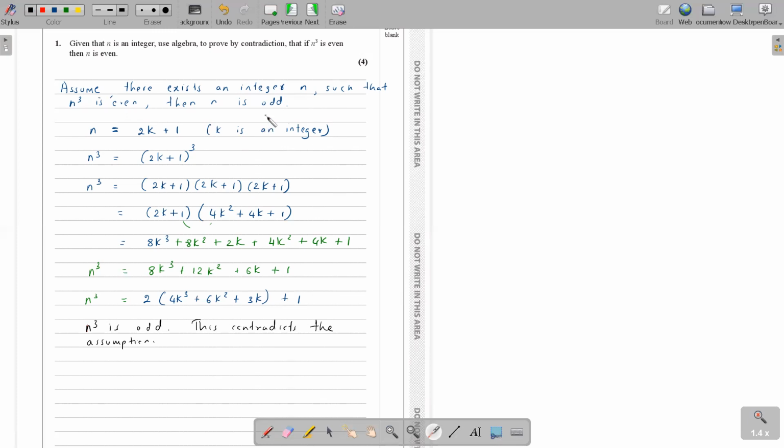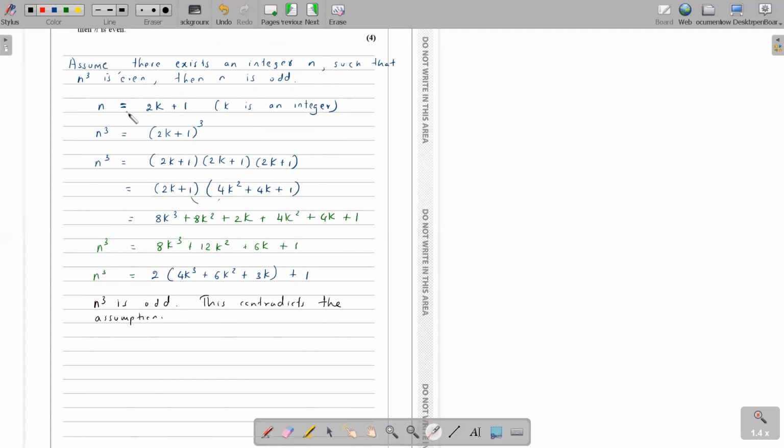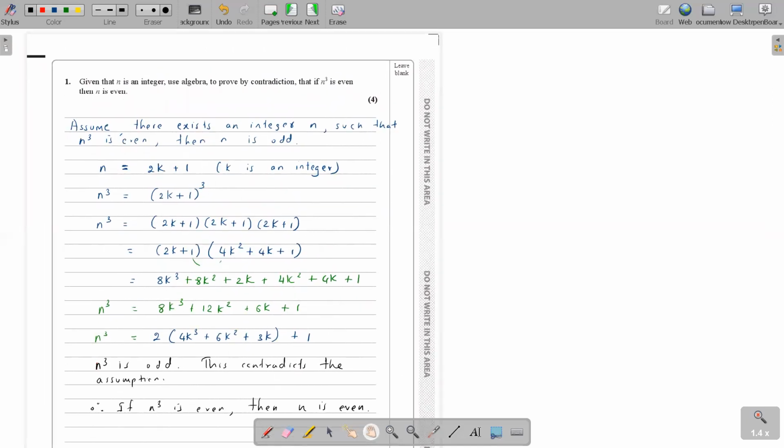You got here n cube is such that n cube is even. Yeah, n is odd. So n cube is, I'm getting n cube is odd. Okay, so we are supposed to show n cube is even. So this contradicts our assumption. Therefore, if n cube is even, then n is even. Okay, is that okay? Yeah, miss. Okay.